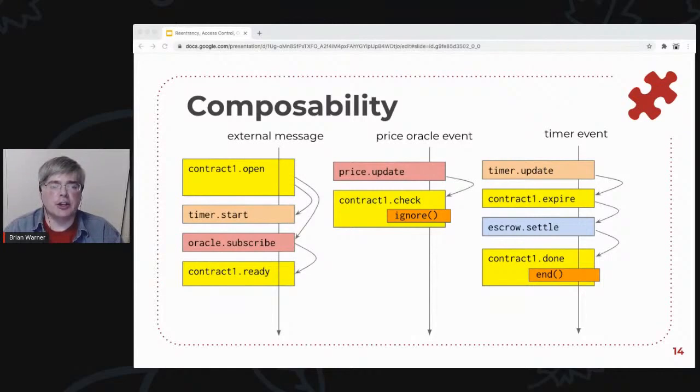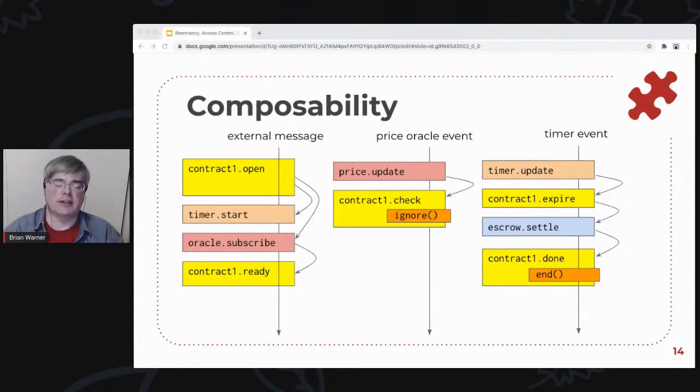So imagine that you have some external message, maybe from some wallet machine, that triggers a contract to open up and start working. The first thing the contract does is to start a timer and then also subscribe to a price oracle. And it wants to wait until the oracle subscription is complete before it's going to then announce itself as being ready. And maybe it tells the caller, okay, we're open for business now. And it just does that by hanging a then off of the promise that it got back from oracle.subscribe. Later, the price oracle gets an update, and it notifies all of its subscribers to say, hey, here's the price update.